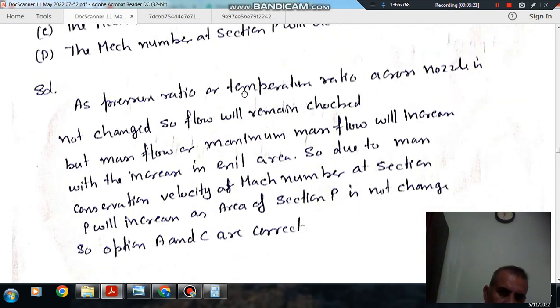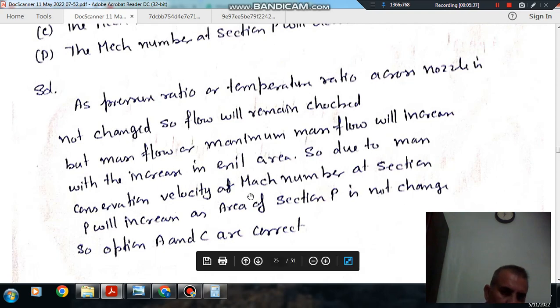So let us read it out. As the pressure ratio and temperature ratio of the nozzle are unchanged, the flow will remain choked, but the maximum mass flow will increase with the increase in exit area. So due to mass conservation, the Mach number at the section will increase as the area at that section is not changed.